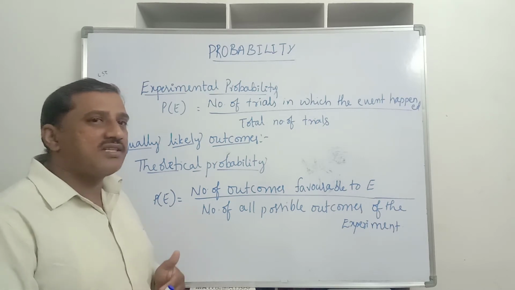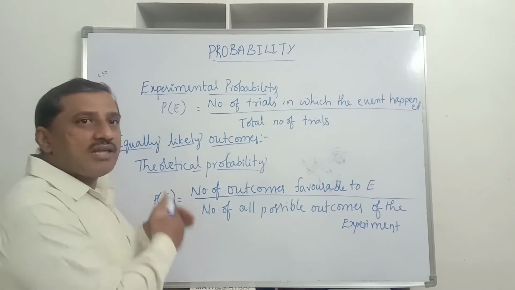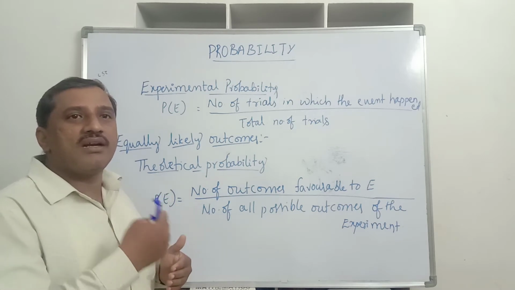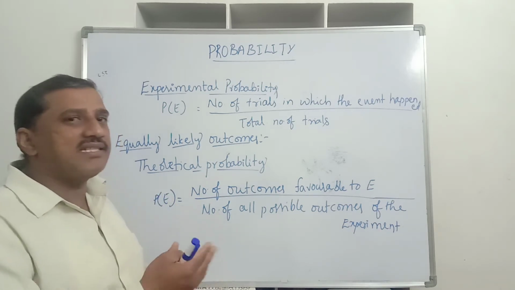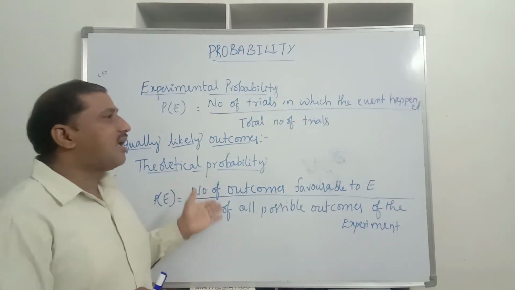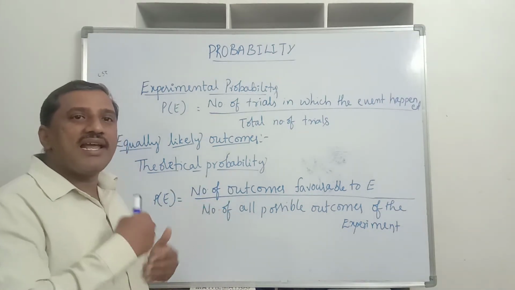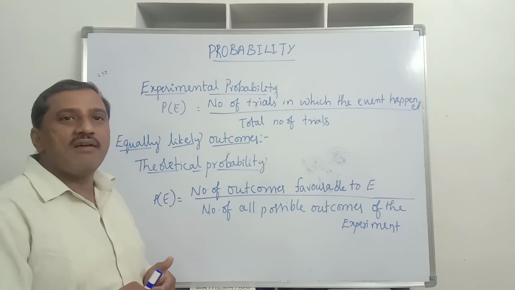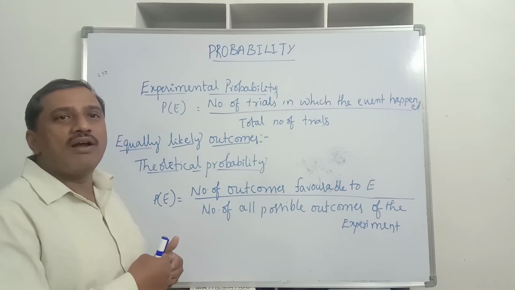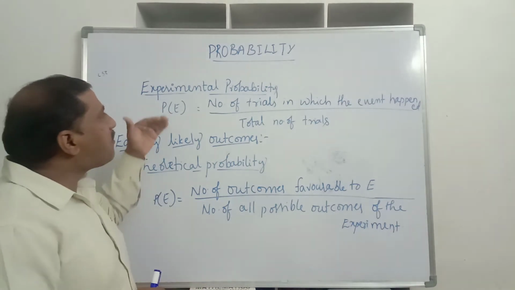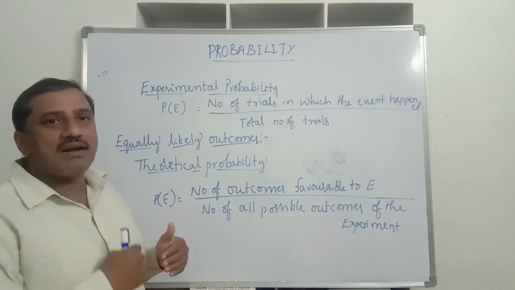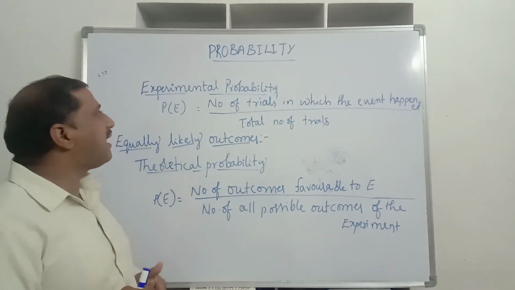As the number of trials is increased from 1000 to 10,000, then 20,000, like this millions, 10 millions, the probability of getting a head or a tail will be equal to 1/2 or 0.5. That means this probability we calculated by doing some experiment.